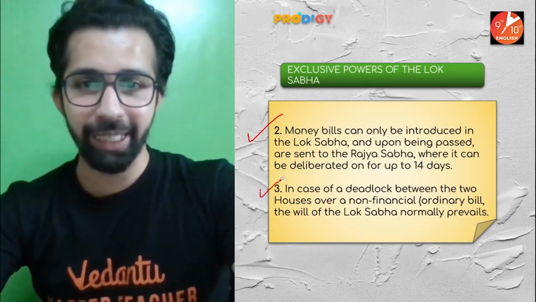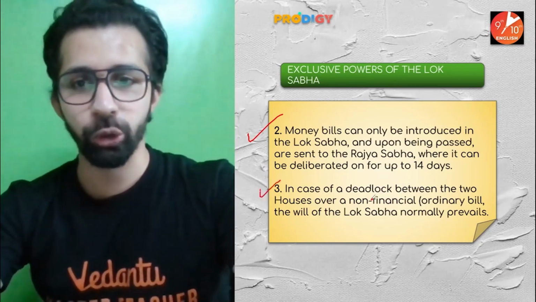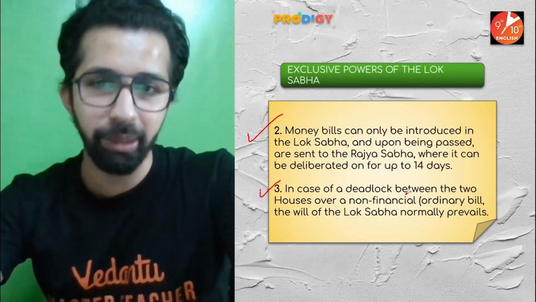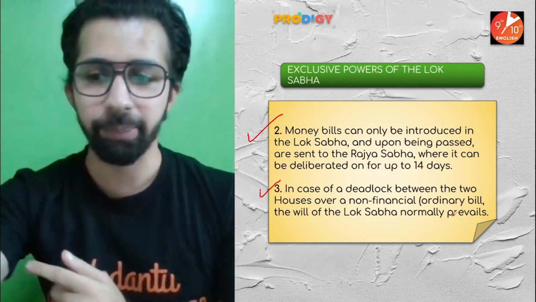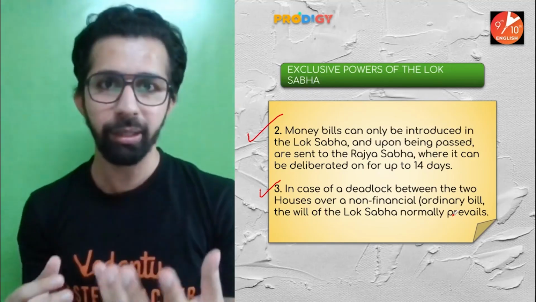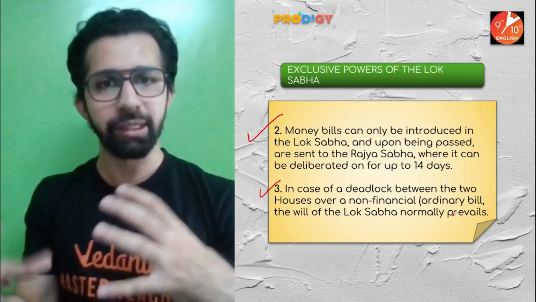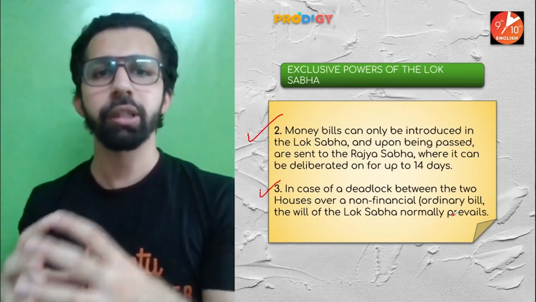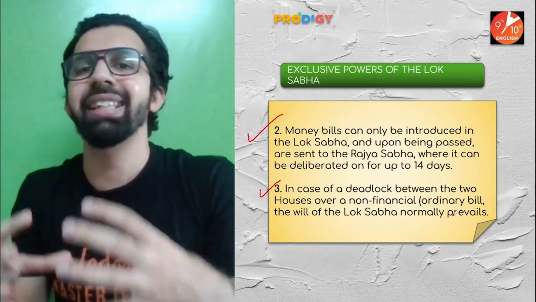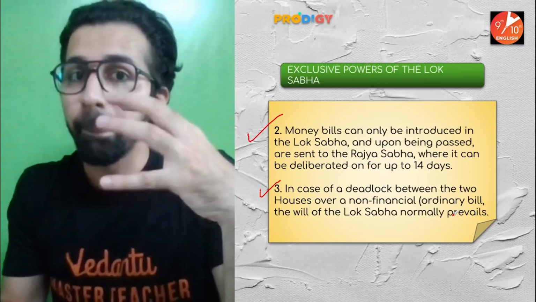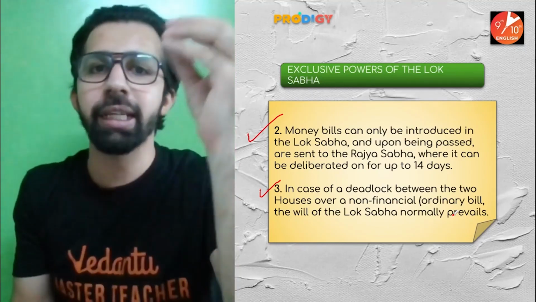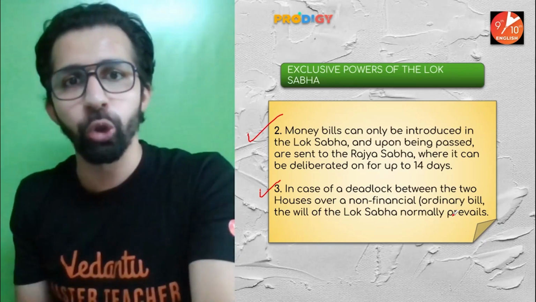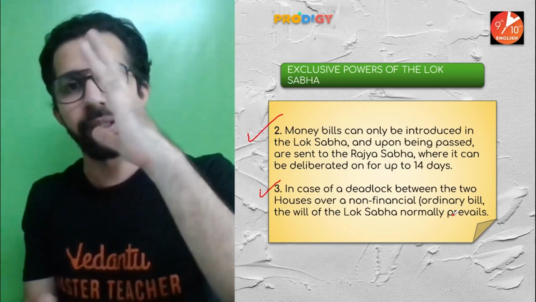Now, in the case of a deadlock between the two houses over a non-financial, that is, an ordinary bill, the will of the Lok Sabha normally prevails. Sometimes, if the bill is not a money bill, Lok Sabha and Rajya Sabha will both try to come to a conclusion to legislate on such bills. But if they are not able to come to a common ground, then whatever the will of the Lok Sabha is, that will be final.